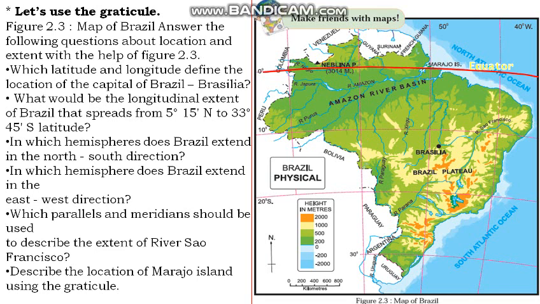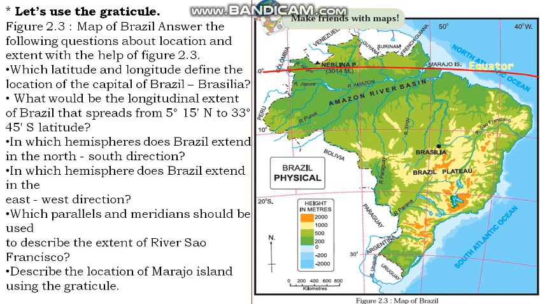Let us use the graticule. Figure 2.3, Map of Brazil. Answer the following questions about location and extent with the help of figure 2.3. Which latitude and longitude define the location of the capital of Brazil, that is Brasilia? Yes students, can you tell? The answer is 13 degrees south latitude and 48 degree west longitude.